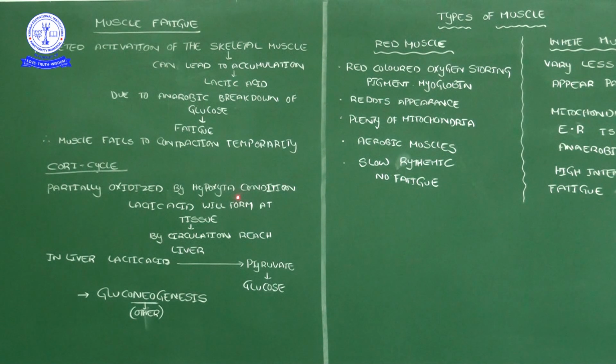Such an amount of oxygen cannot be taken in by a person who is doing excessive work. With a lack of sufficient oxygen supply, glucose starts an anaerobic reaction, and finally lactic acid accumulates in our body. In which place? In the skeletal muscles. Now, lactic acid accumulated in the skeletal muscles causes fatigue. That is the reason for our body pains.